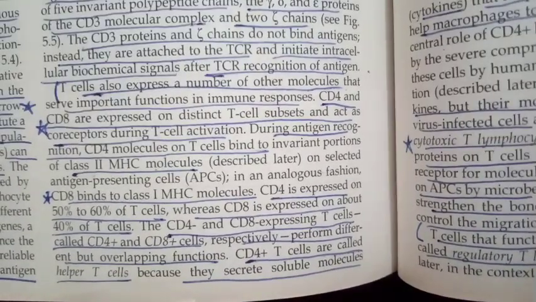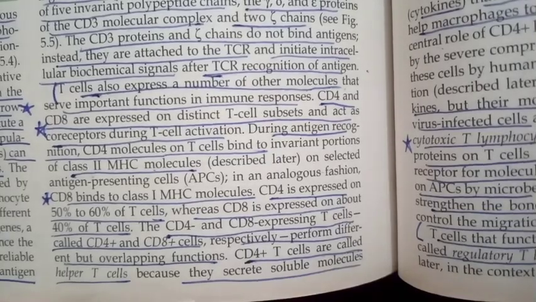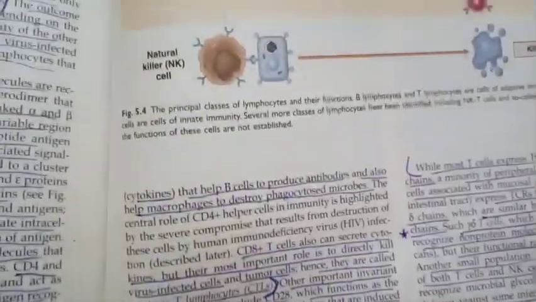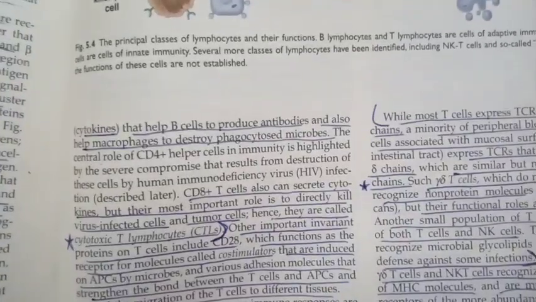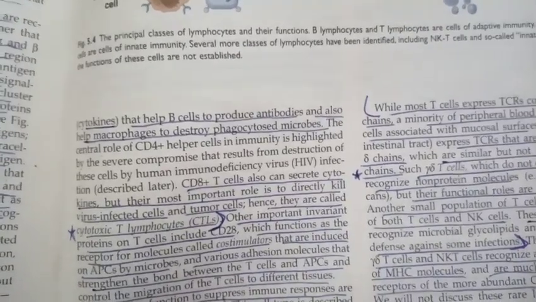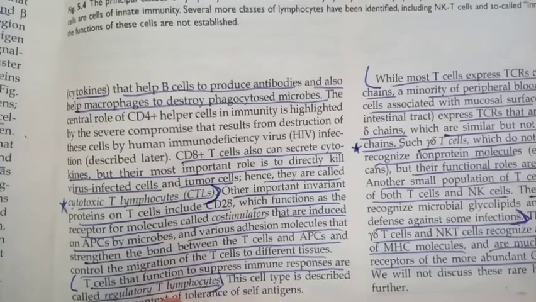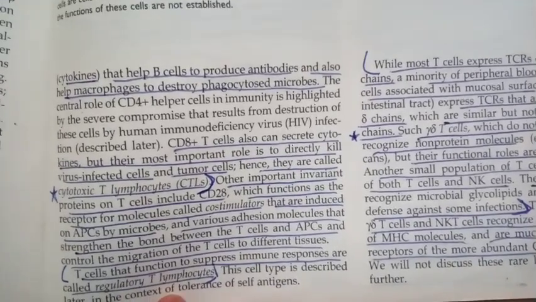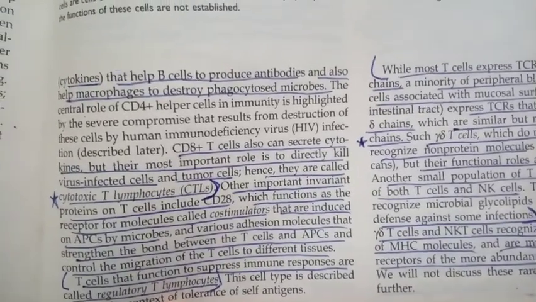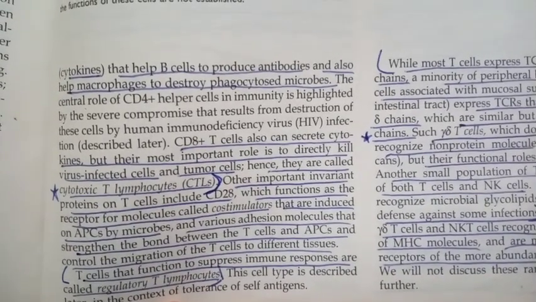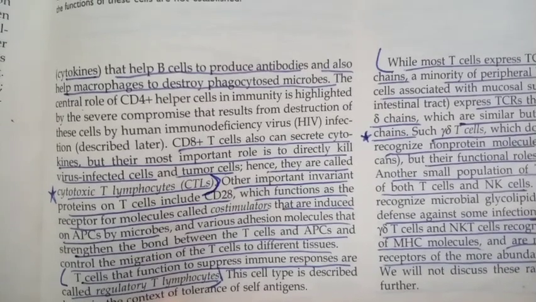CD4-plus and CD8-plus cells perform distinct but overlapping functions. CD4-plus T cells are called helper T cells because they secrete soluble molecules, cytokines, that help B cells to produce antibodies and also help macrophages to destroy phagocytosed microbes. The central role of CD4 helper cells in immunity is highlighted by the severe compromise that results from the destruction of these cells by human immunodeficiency virus infection.